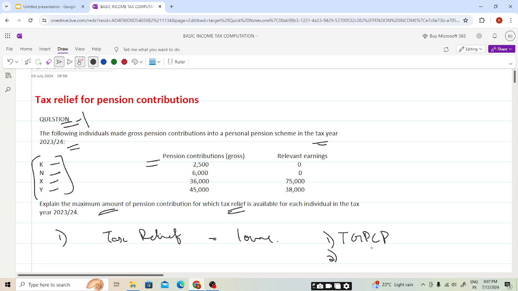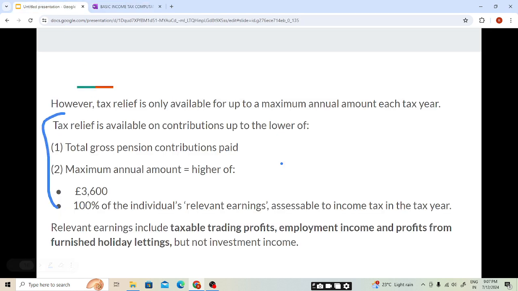This will include all occupational pension schemes also, students. Now the second case, that is maximum annual amount. Maximum annual amount is the higher of two things, students: 3,600 pounds and 100% of relevant earning. I hope this is clear, students. Relevant earning, as we have seen already, this formula.